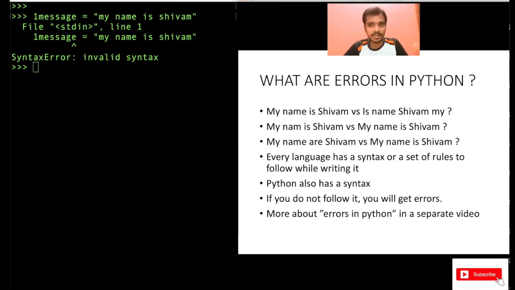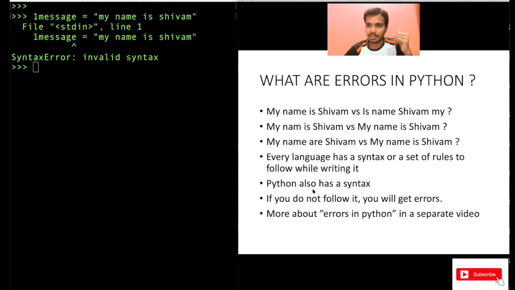Similarly, in programming, you cannot write some random code and expect it to work. It will not work. You have to follow some syntax. There is some syntax for any programming language, and you have to follow that syntax. If you do not follow that syntax, you are going to get errors. So in this case, we have not followed the syntax regarding how to name the variables, and we got a syntax error, that is invalid syntax.